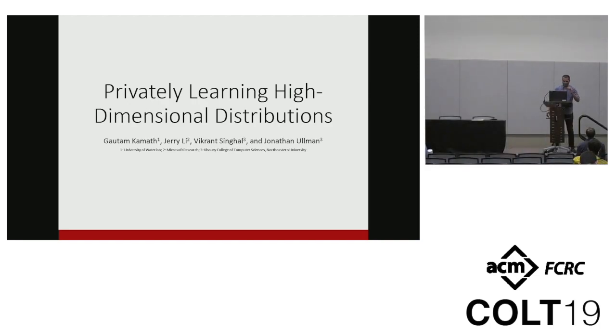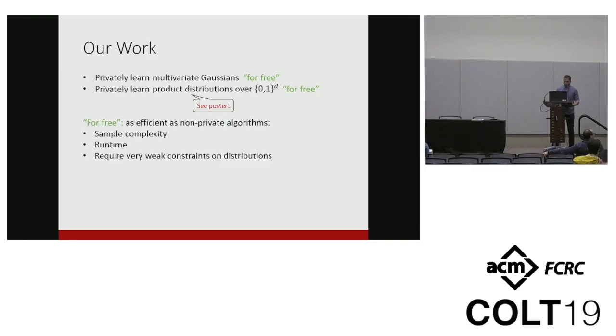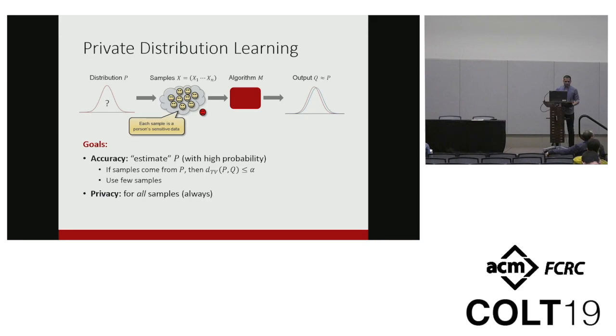Better? Okay, cool. All right, so as announced, I'm Vikrant, and I'll be talking about private estimation of certain high-dimensional distributions. In our paper, we deal with two distributions, multivariate Gaussians and product distributions over binary strings of length d. But I'm only going to focus on Gaussians in this talk. Our main results are that we learned both these distributions privately for free, which vaguely means that our algorithms are as efficient as their non-private counterparts in terms of sample complexity, runtime, and requiring pretty weak constraints on the distribution parameters.